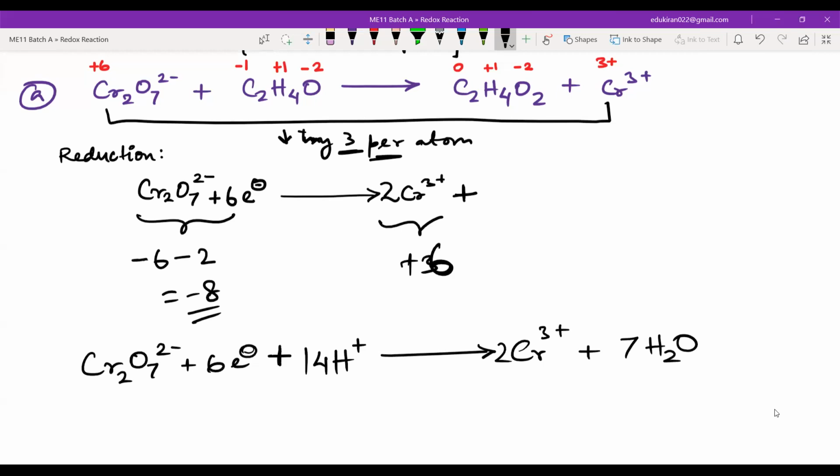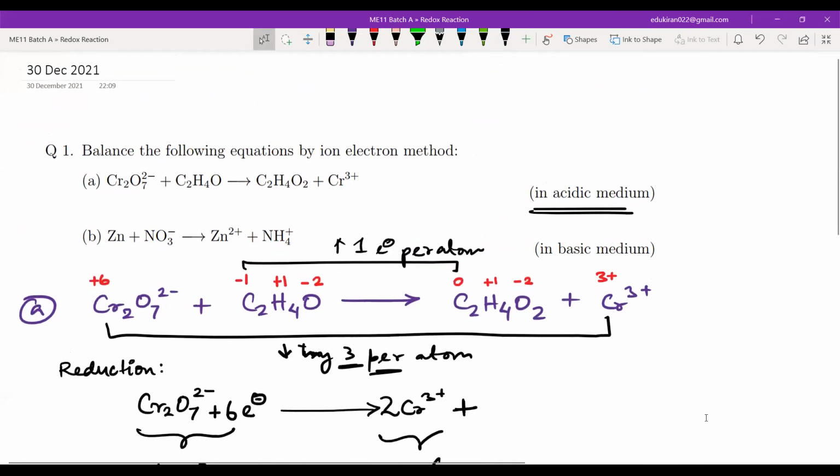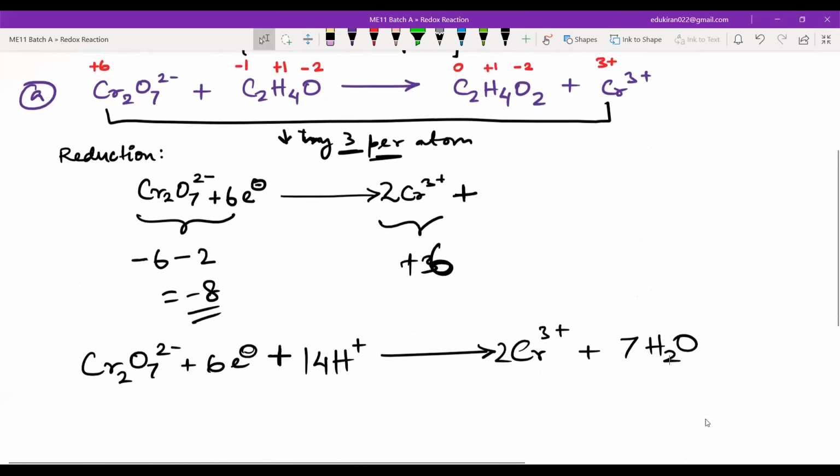Now everything is balanced, yes or no? Yes, sir. Everything is balanced? Okay. Now the next thing that we want to do is oxidation.